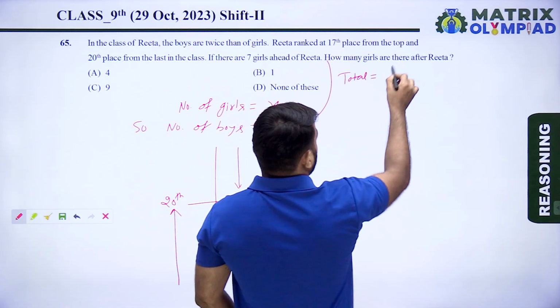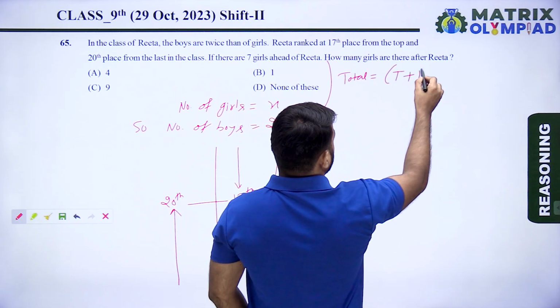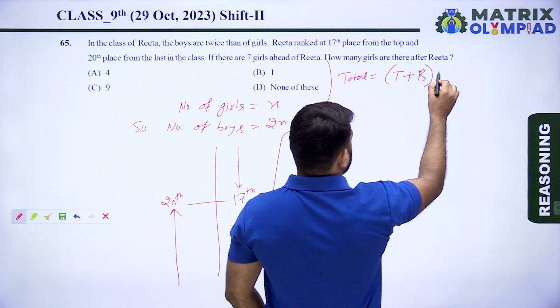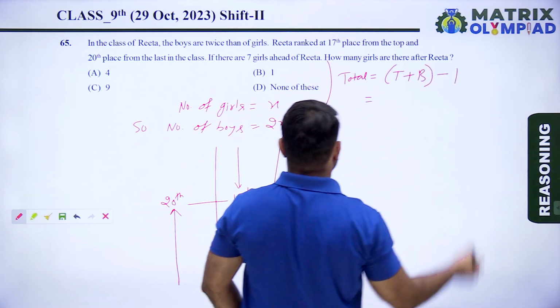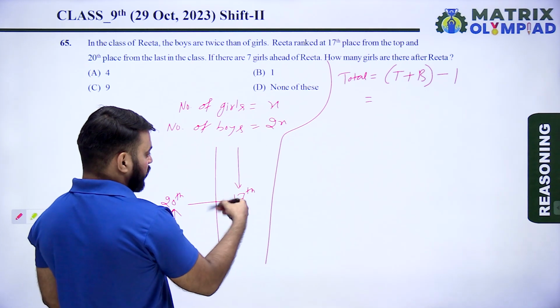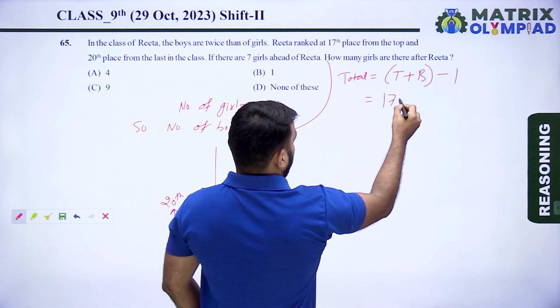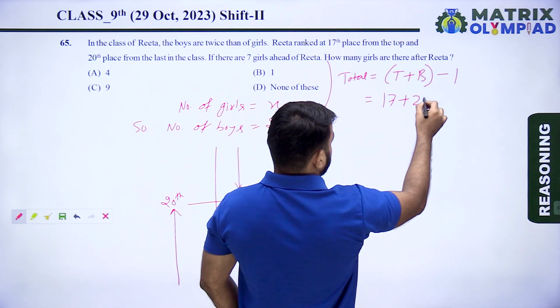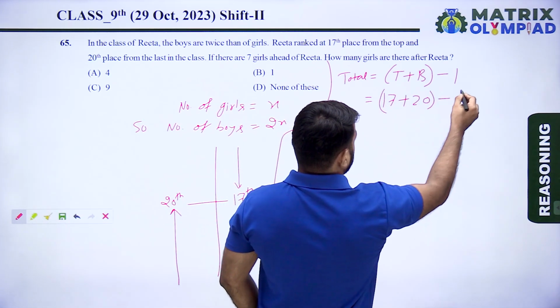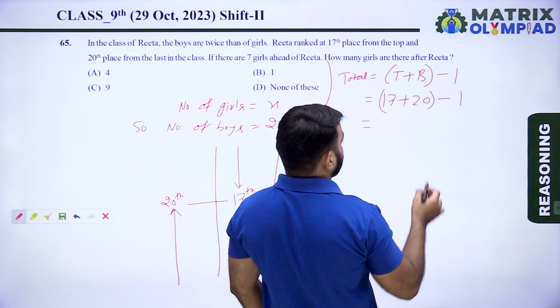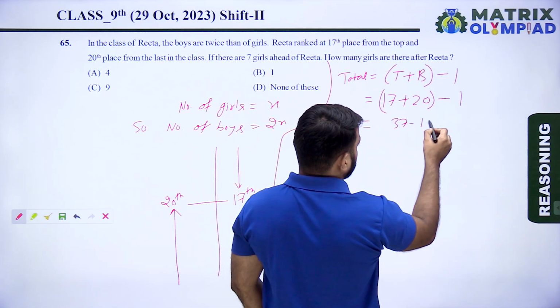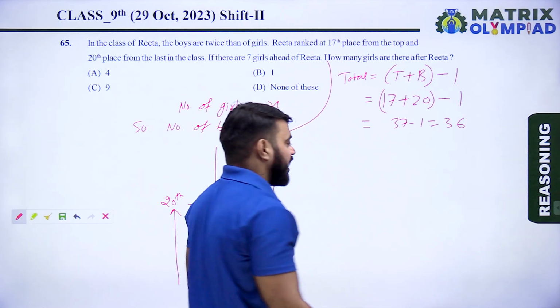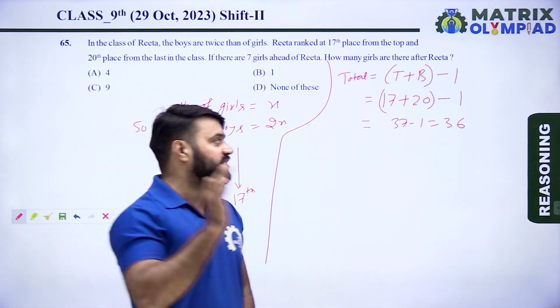The formula is top position plus bottom position of the same person minus 1. So Rita's top position is 17 and bottom position is 20, minus 1. So 17 plus 20 is 37, minus 1 is 36. So there are 36 students in this class.